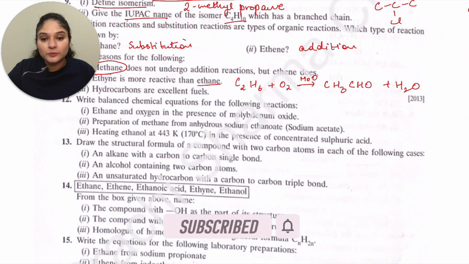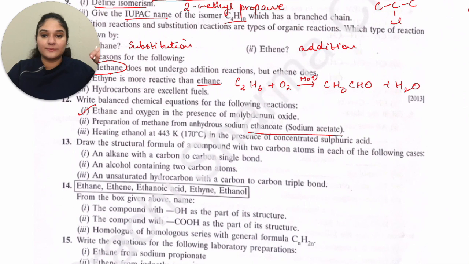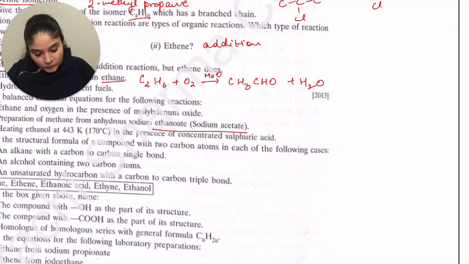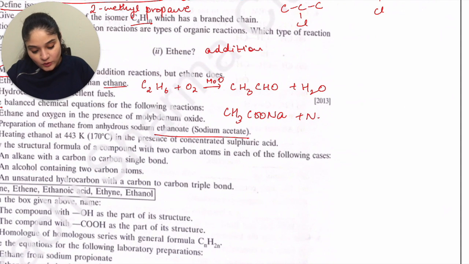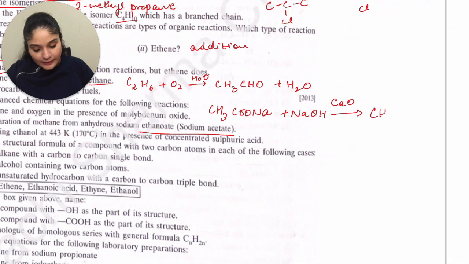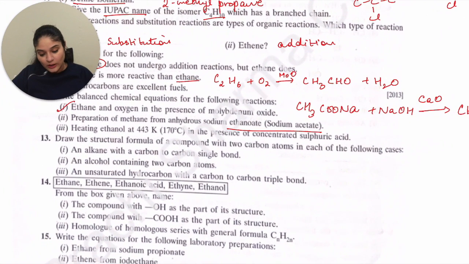Then the next question is preparation of methane from anhydrous sodium ethanoate or sodium acetate. What is the formula for sodium acetate? First of all, write that. So that is CH3COONa, and you're preparing methane, right? So what will you react that with? You'll react that with NaOH in the presence of quick lime, and that will give you CH4 plus Na2CO3, and that's it.